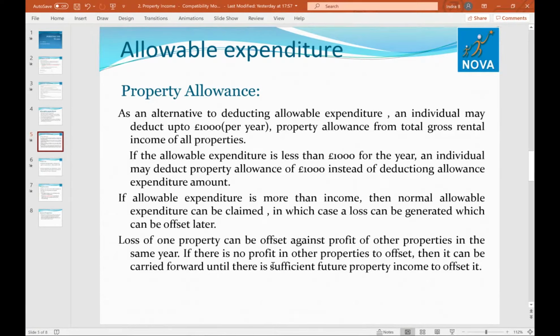If there is no profit in other properties to offset, suppose you have only one house and there was a loss, then it can be carried forward until there is sufficient future property income to offset it. So you can offset this in future years.